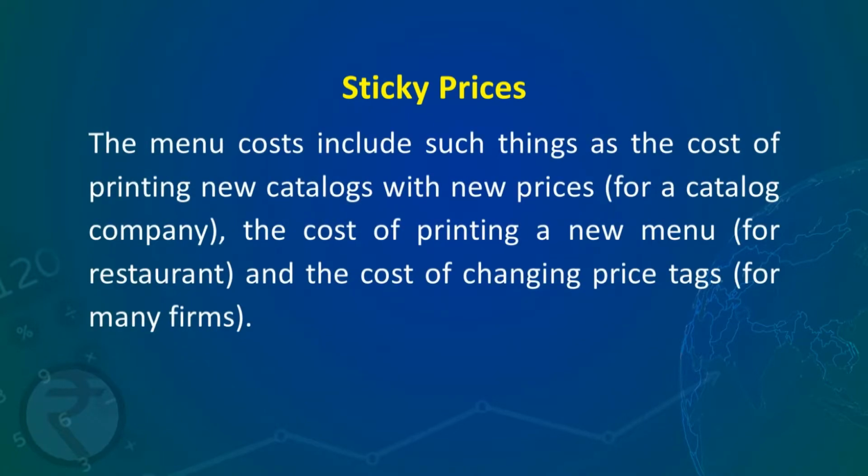The menu costs include such things as the cost of printing new catalog with new prices for a catalog company, the cost of printing a new menu for a restaurant, and the cost of changing price tags for many firms. Now, supposing the demand for the commodities falls and prices come down.